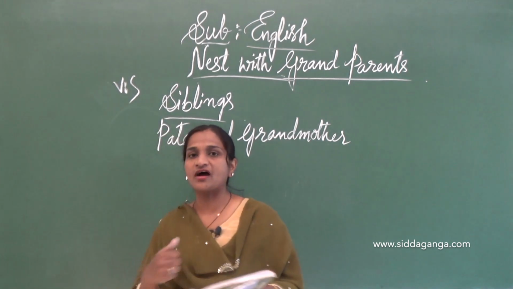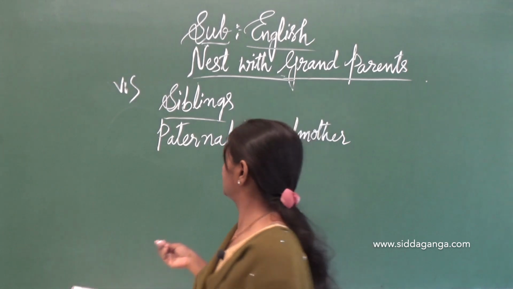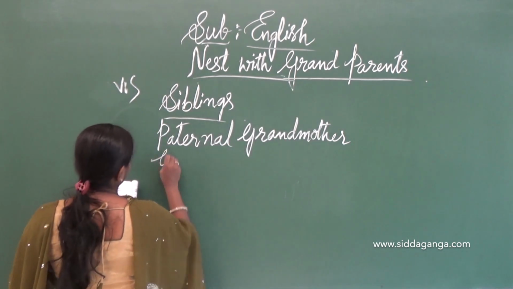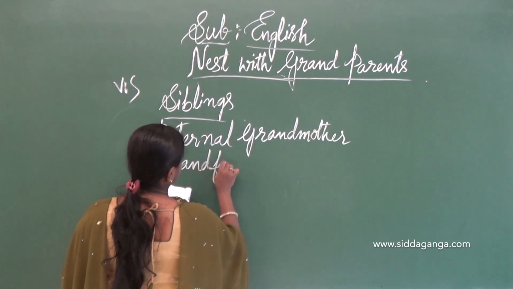My father's father is my grandfather. Understanding? You have to write it on those blanks.